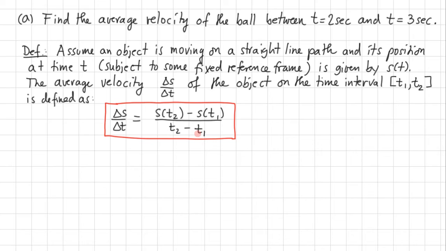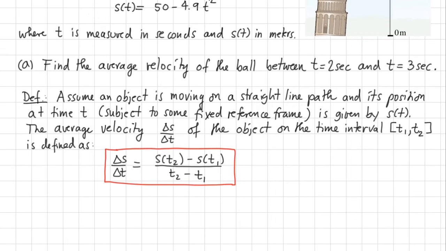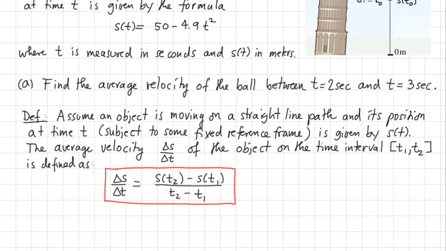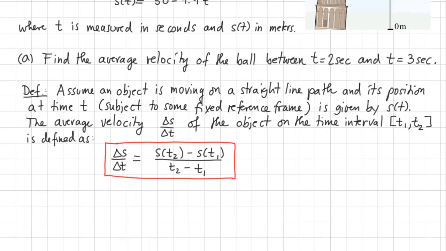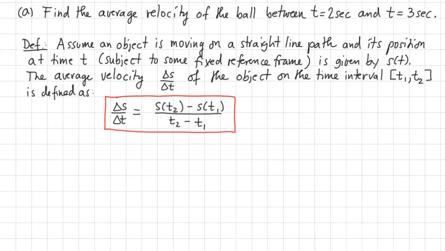Now, this formula may seem relatively easy for us to understand and use, but it was not easy to discover, and it really needed the genius of somebody like Galileo for that to occur. Now, let's use it in our situation. We need to essentially calculate delta s over delta t, and therefore we need to know what is s of t and what is t2 and what is t1. s of t is 50 minus 4.9 t squared. So let's write that down so that we can then figure out what we need to calculate.